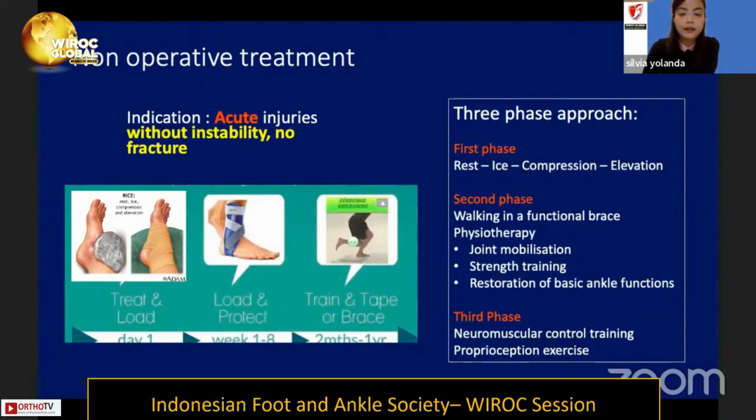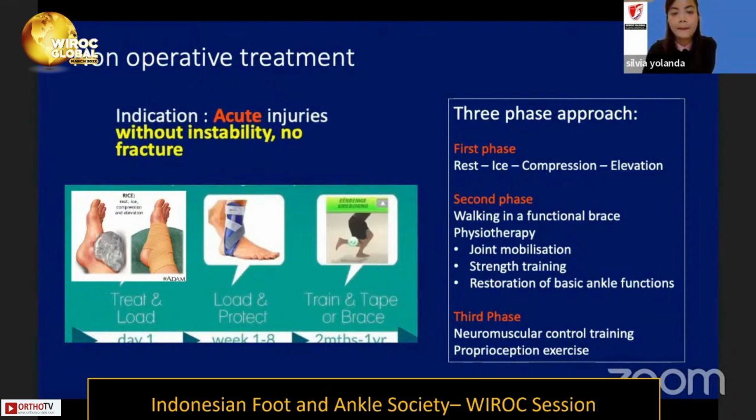ankle. And then if the patient's pain is relieved, we can ask the patient to walk in a functional brace and also perform physiotherapy. The function of the physiotherapy is to prevent joint stiffness and also strength training, and also restoration of basic ankle function. The third phase is neuromuscular control training and also proprioceptive exercise.